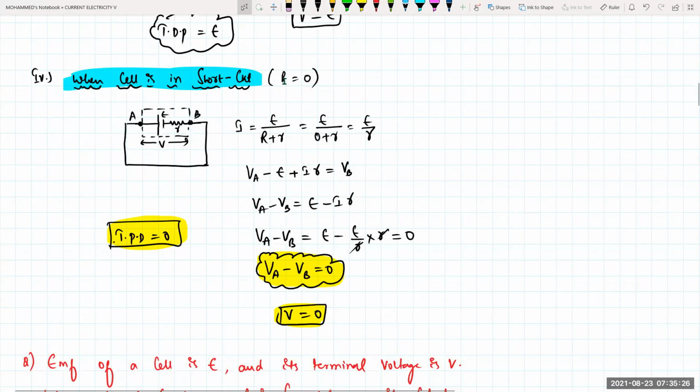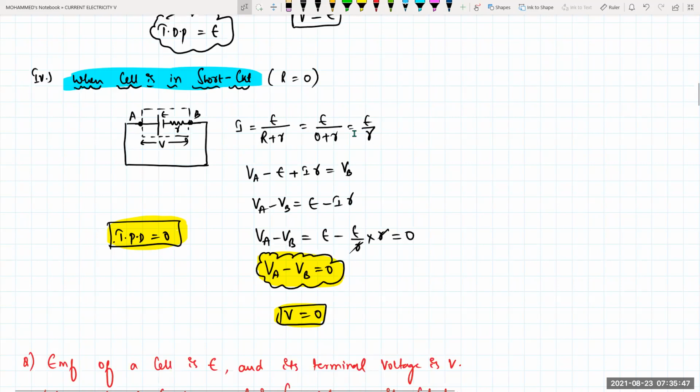So here external resistance will be equal to how much for me? 0. So I is equal to E by capital R plus small r. Capital R is nothing but 0. So I is equal to E by r. Now apply the potential across A and B, beta. Kirchhoff's first law. So VA minus E plus I into r is equal to VB. So VA minus VB is equal to E minus I into r.